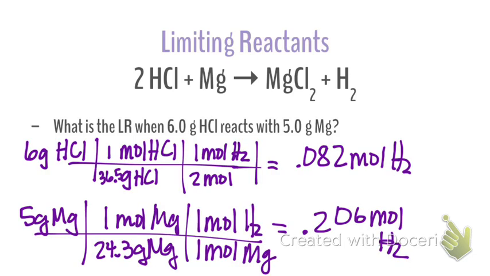So in this case, since it only asked me for limiting reactant, I got to go to whatever product I wanted, number one. Second of all, I could stop at moles of that product. I don't have to go all the way to grams. If I did go all the way to grams with both of these, I would have just multiplied them by 2 grams, and it would have given me the same ratio. I just saved myself some time.